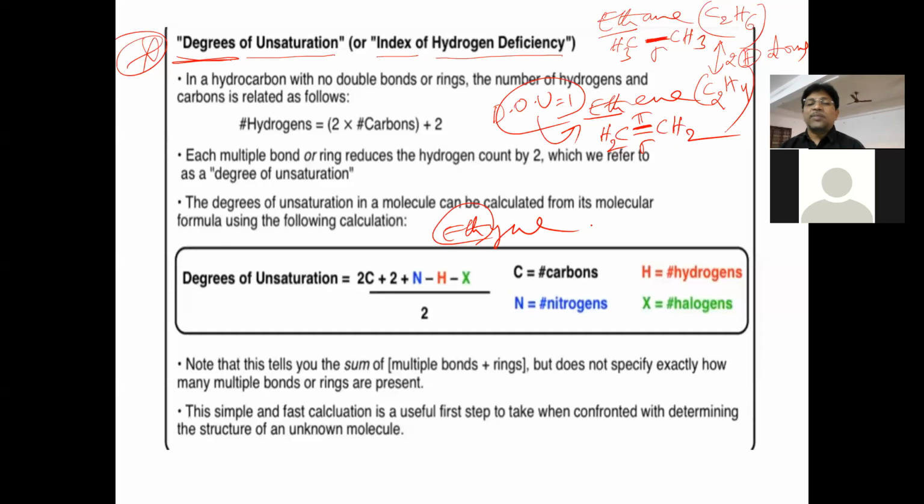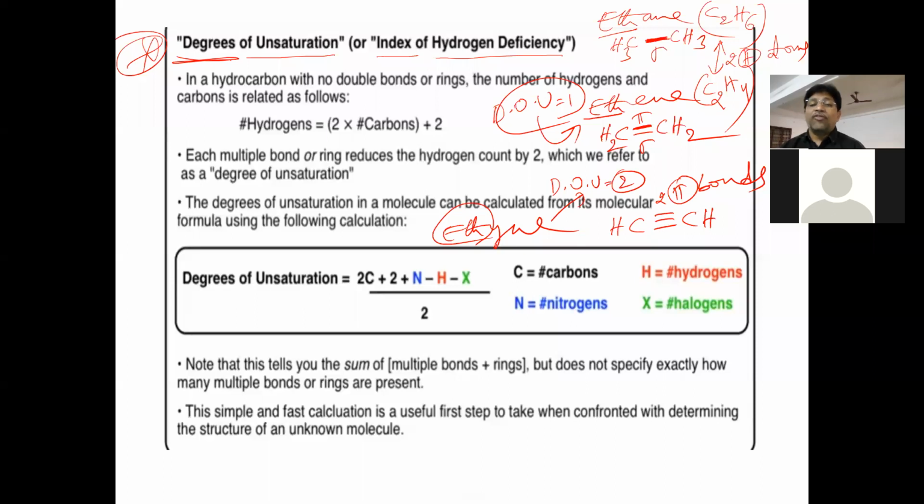Now imagine ethyne. Eth means two carbons: CH triple bond CH. In this case, how many pi bonds are available? Two pi bonds. In a triple bond, two bonds are pi and one bond is sigma. So when two pi bonds are there, the degree of unsaturation should be 2, since each pi bond contributes 1 unit. The degree of unsaturation will be 2 if there are two pi bonds in the given molecule.